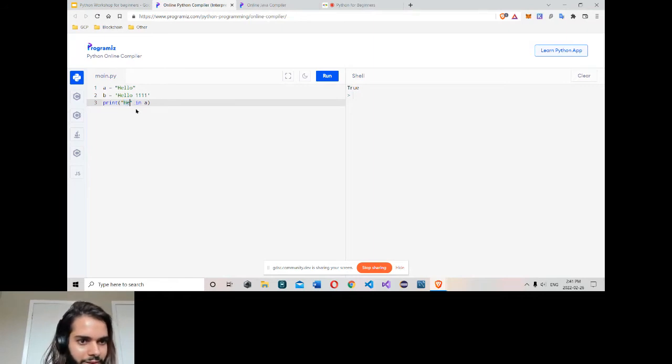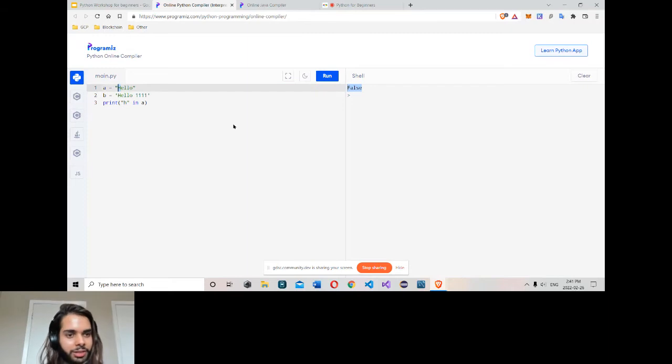The in operator is also case sensitive. So if you type lowercase h, run, false. Even though I have H here, it's uppercase. This is uppercase, this is lowercase, so it doesn't match. You can find anything, even, let's try with B. Try 1 1 1 1.